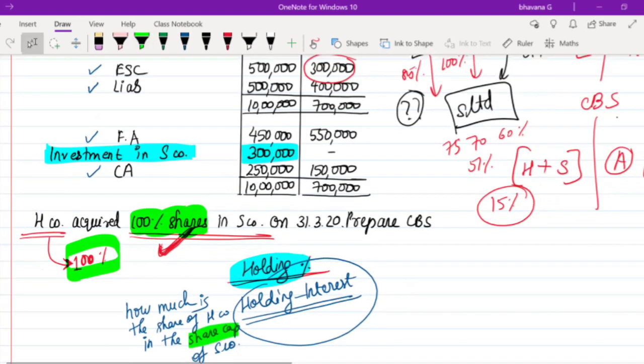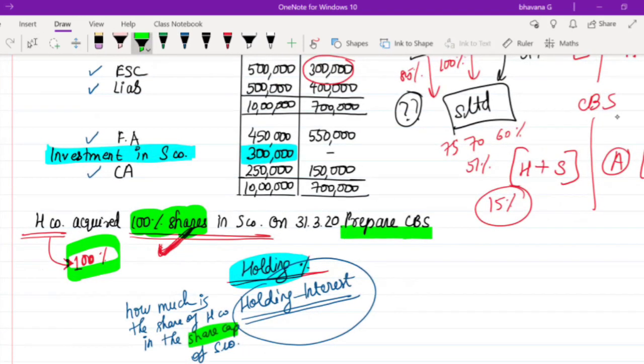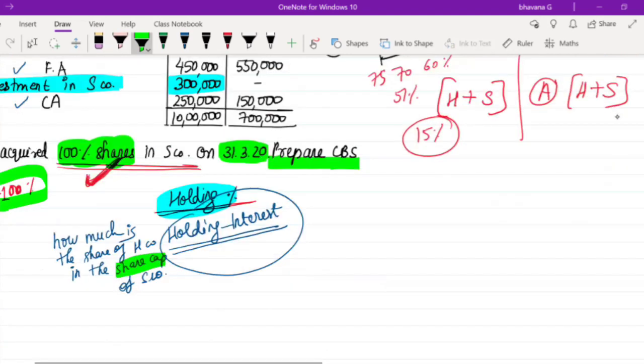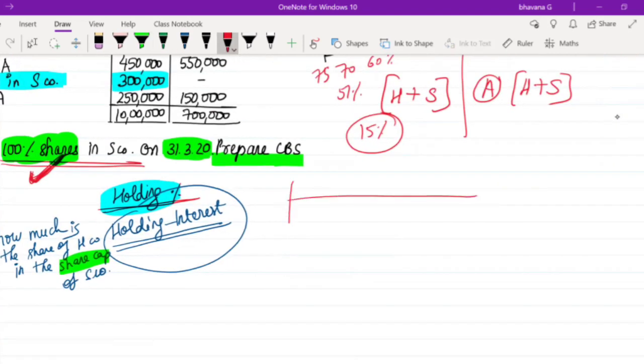Okay. So here they have told you that H Limited acquired 100% shares in S Limited on 31st March 20. Here there is one more thing that I would like to tell you. This is the year start, 1/4. Suppose we'll take it as 1/4/19. I mean, the financial year start. So when does the financial year end? The financial year would end on 31st March 20. So this will be your financial year end.